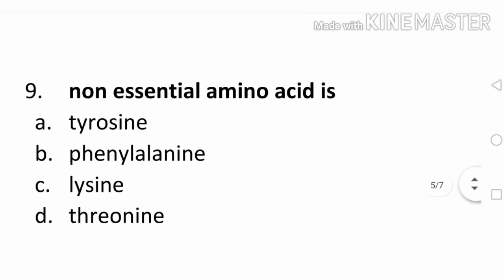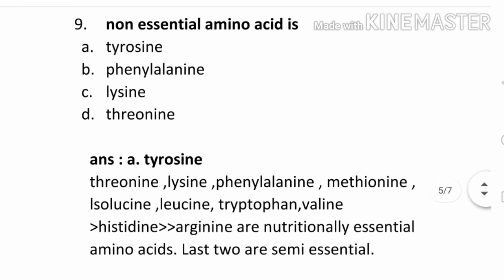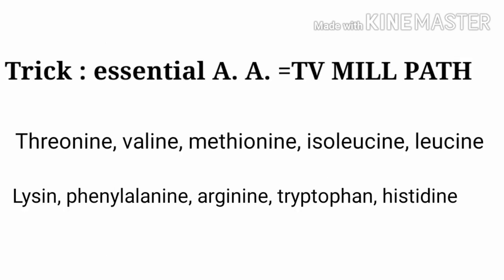Question number 9. Non-essential amino acid is option A tyrosine, B phenylalanine, C lysine, D threonine. The correct answer is A tyrosine. Threonine, lysine, phenylalanine, methionine, isoleucine, leucine, tryptophan, valine, histidine, arginine are nutritionally essential amino acids. Last two are semi-essential. Trick for essential amino acids: TV Mill Path.